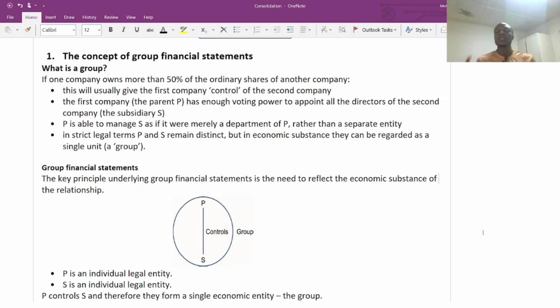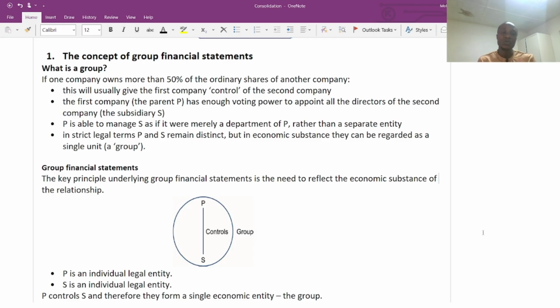Therefore, we are going to treat the parent company asset, liability and equity, as well as the subsidiary asset, liability, and equity, expenses, whichever. We are going to consolidate these. We are going to put these figures together so we can have a single consolidated financial statement, which we can use to make informed and strategic decisions, which is very much important.